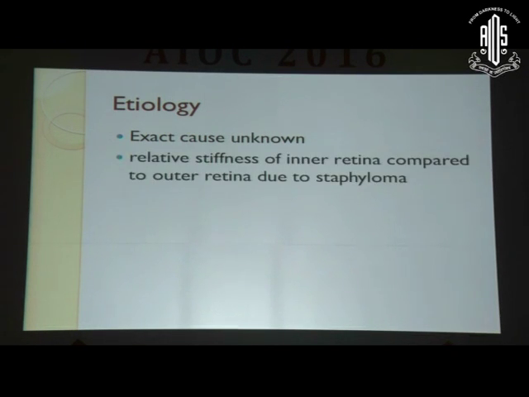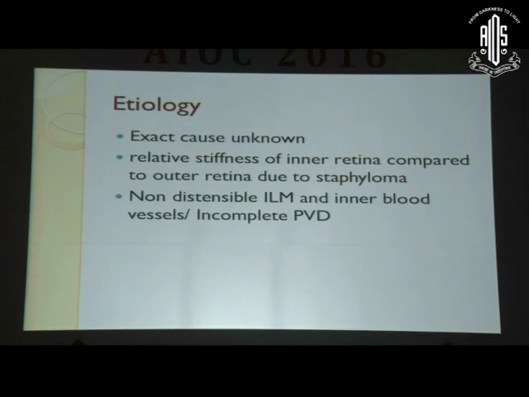It is proposed that the relative stiffness of the inner retina compared to the outer retina due to staphyloma explains the formation of schisis. The outer sclera can stretch in a staphyloma. The choroid also can stretch to some extent, but the inner retina, which has non-distensible ILM and inner blood vessels, or an incomplete PVD that is often seen in these patients, does not allow the inner retina to stretch, and this may lead to formation of myopic foveal schisis.